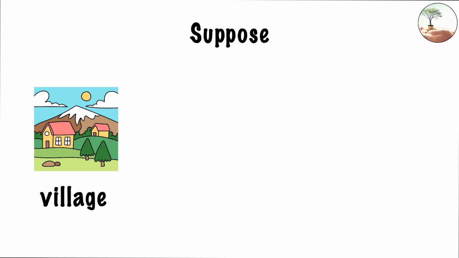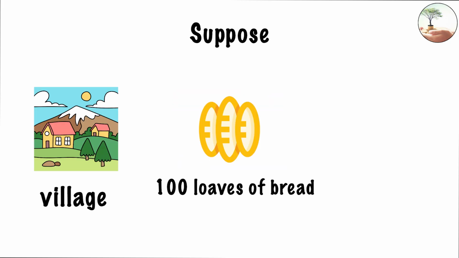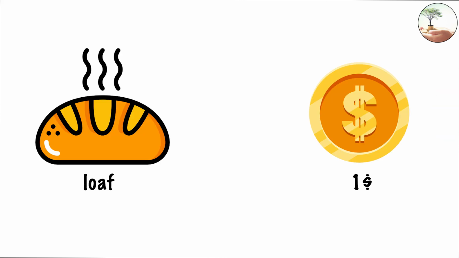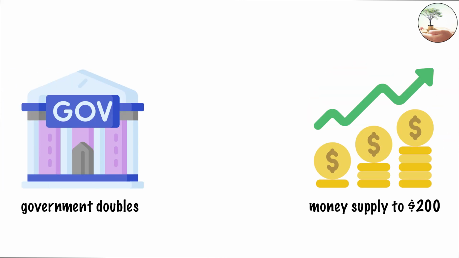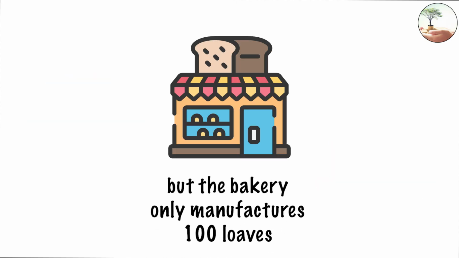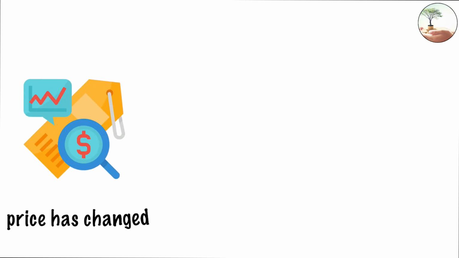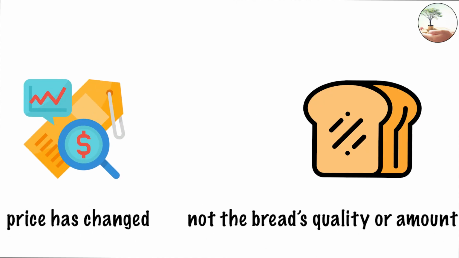Suppose a village produces 100 loaves of bread daily and has $100. Each loaf costs $1. If the government doubles the money supply to $200, but the bakery only manufactures 100 loaves, it will boost prices to $2 per loaf. Only the price has changed, not the bread's quality or amount.